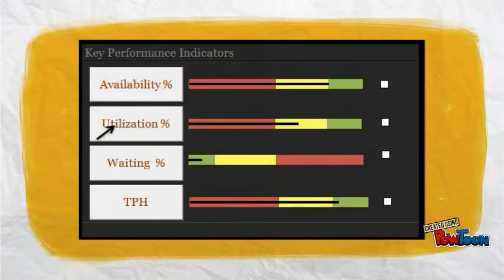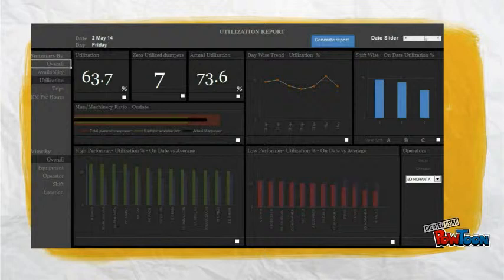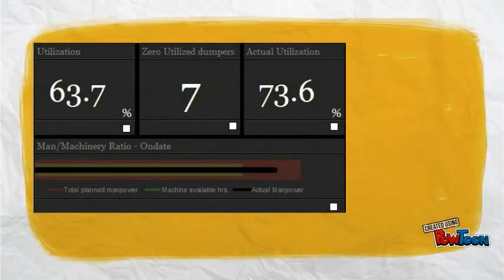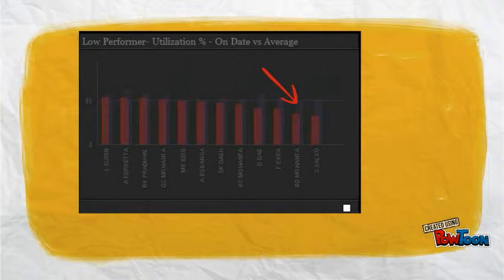Navigate easily to other KPIs like utilization. Find out what was the actual utilization, compare between manpower hours and machine hours. Find out the operators who are the high performers comparing with their average performance and contributed for less for utilization for overall shift. And then can make your analysis operator wise by clicking on a particular operator.